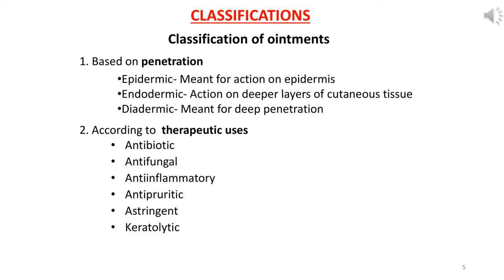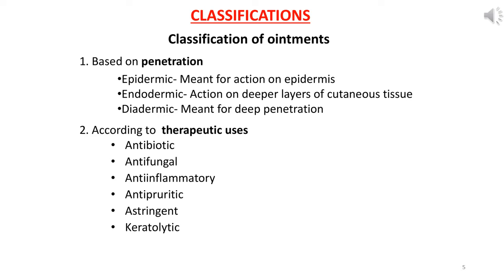So based on penetration, one is epidermic, meaning any ointment which acts on the epidermis is called epidermic. Basically epidermis, dermis, subcutaneous are the layers of skin as I told earlier. Second one is endodermic, meaning any ointment which acts on the deeper layer of cutaneous tissue. Cutaneous tissue is the base, the sub part of skin. And third one is diadermic, meaning an ointment which is used for deep penetration.